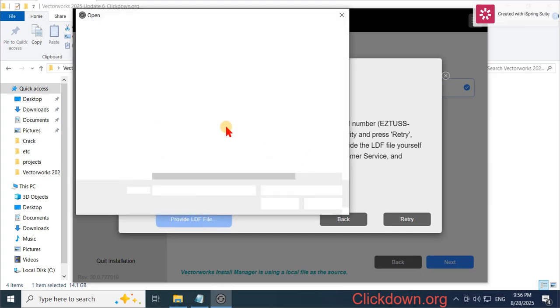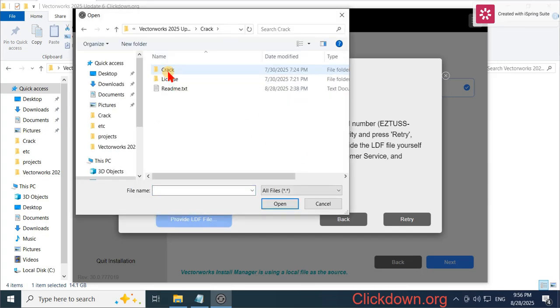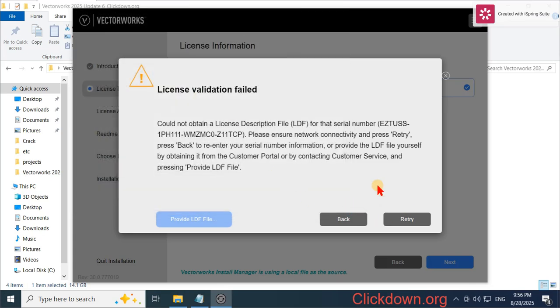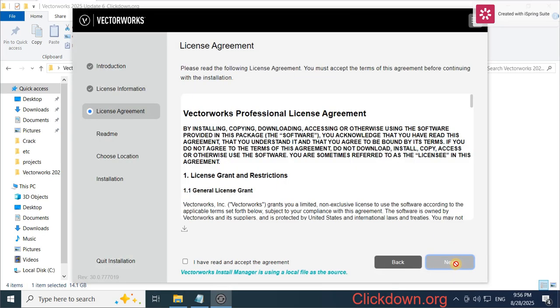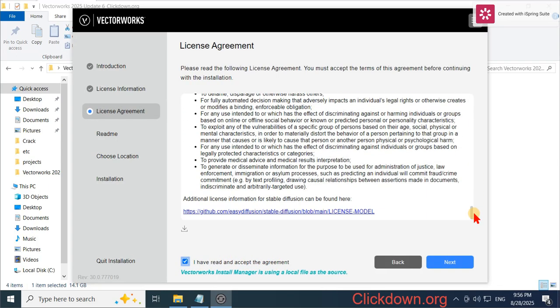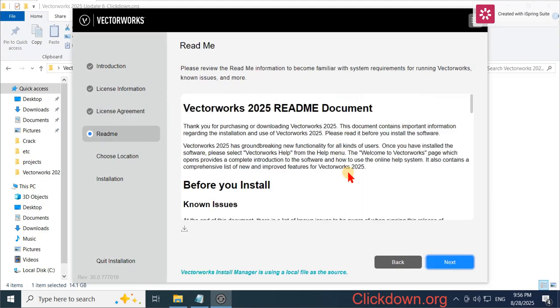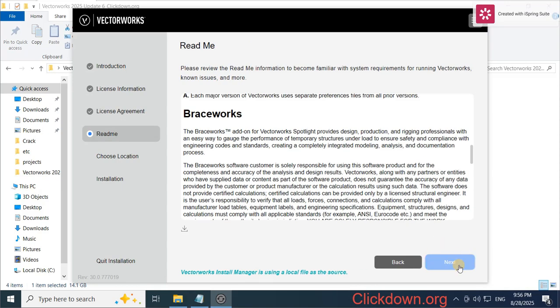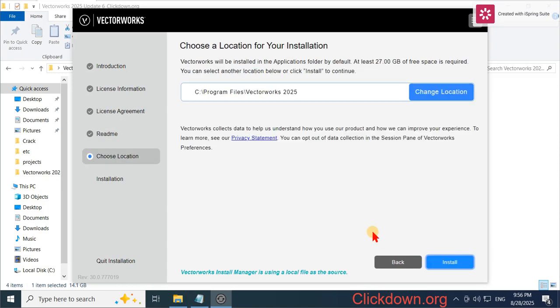Let the license file inside the cross license folder be selected, and we select I have read and accept the agreement. Okay, and install. It's the installation folder. You can change it to another location.